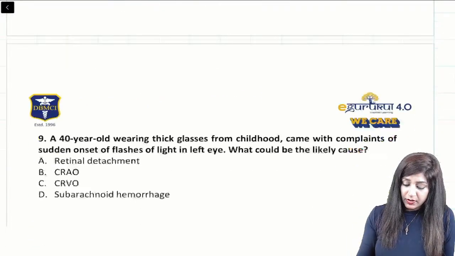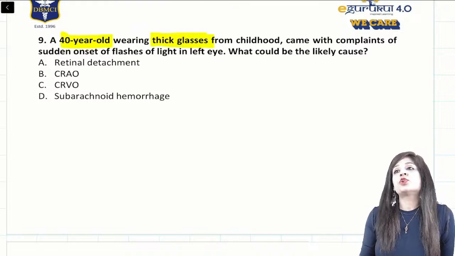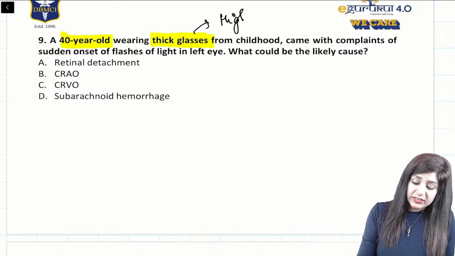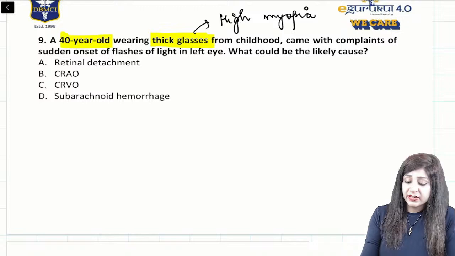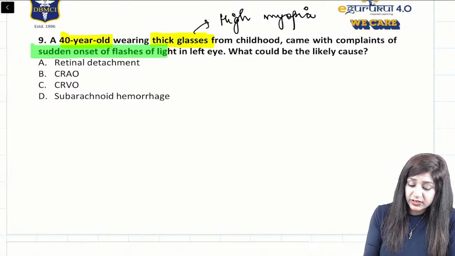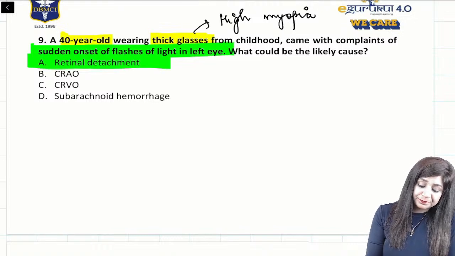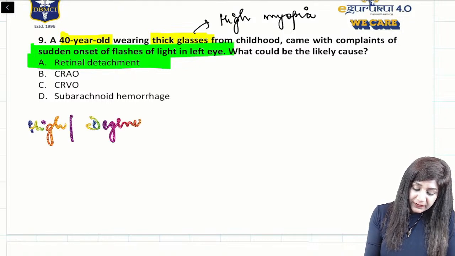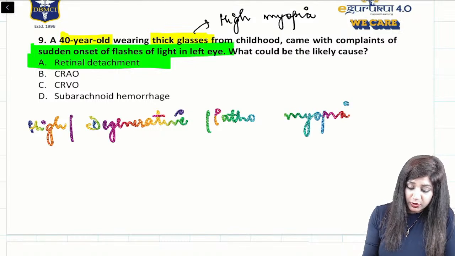Okay. Moving to the next one: a 40-year-old patient wearing thick glasses. Thick glasses suggest a high degree of refractive error. That can be high myopia, and we know that high myopia is a degenerative condition leading to sudden onset of flashes. Therefore, the answer will be retinal detachment, because high myopia is also called degenerative myopia or pathological myopia.